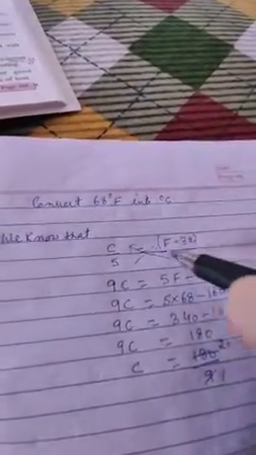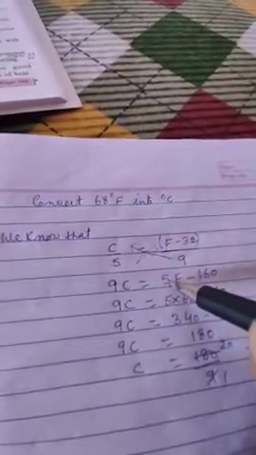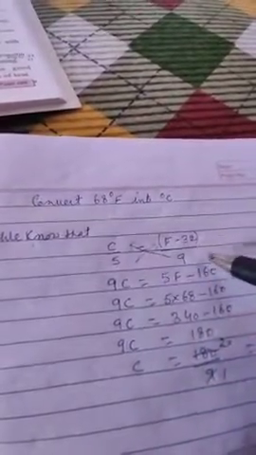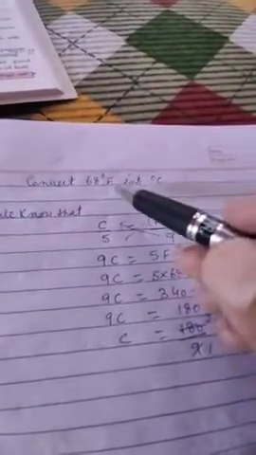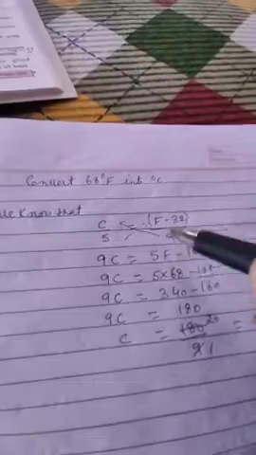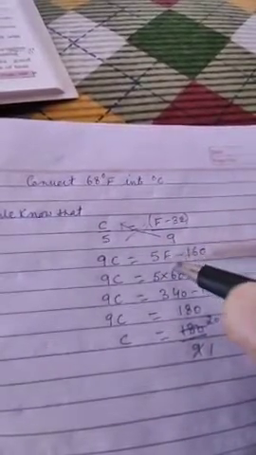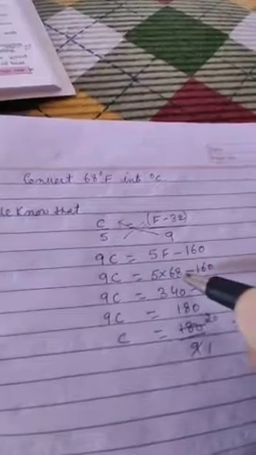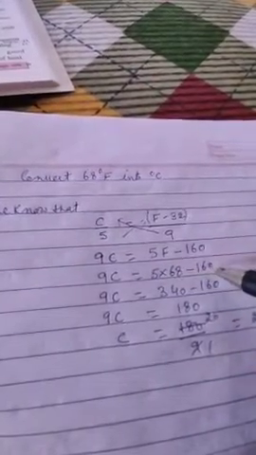So what will happen? 9 into C, 9C, 5 into F, 5F, 5 into 32, that is 160. Now Fahrenheit is given, that is 68 degree. Put 68 in place of F. 68 has come here. 5 into 68 minus 160.